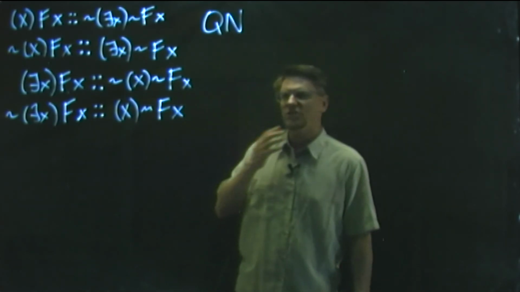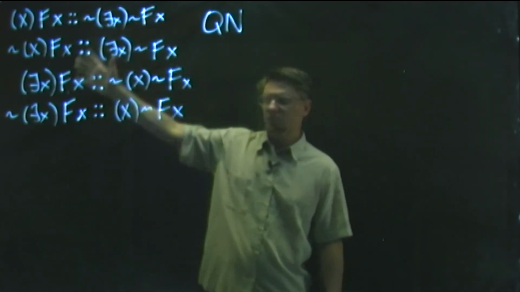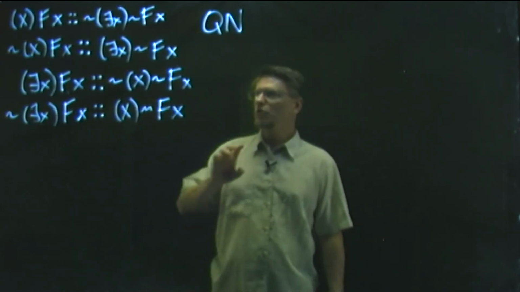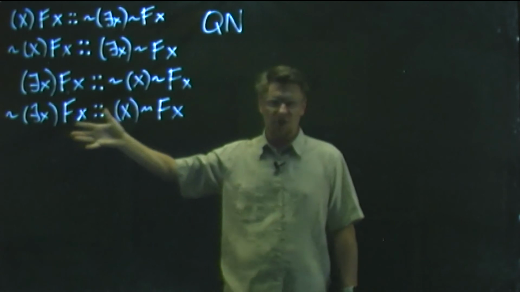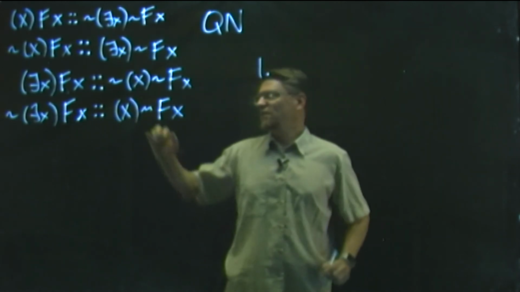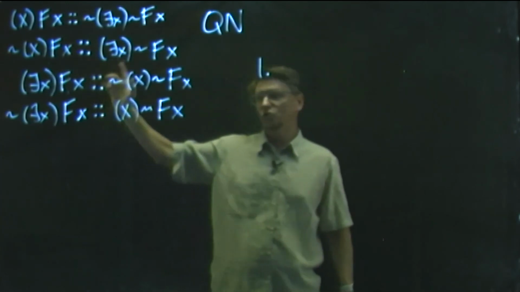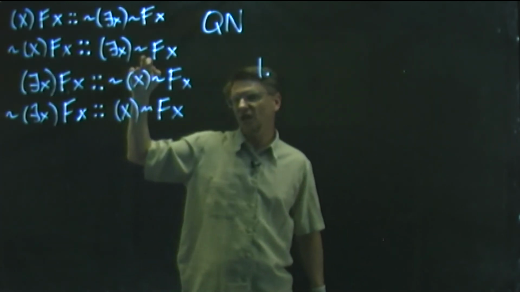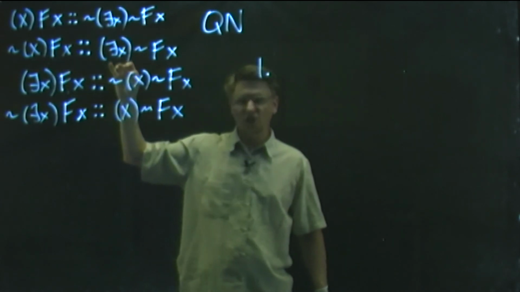But I want to just share with you how, even though this looks perhaps somewhat intimidating, if you can just remember one thing, you can basically get almost everything that's going on here, okay? And that is this. All you need to remember is that the way the quantifier negation rules work is that if you have a single tilde here, you can flip it to the other side of the quantifier, and it will change the quantifier.